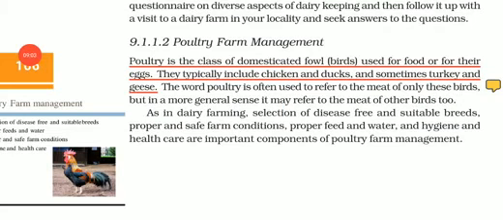Now let's come to the second part, that is poultry farm management. So as already studied, fowls are those birds which are domesticated, which are kept for some purpose. Otherwise they are only termed as birds, but now we are using the term fowl for poultry. Now here they typically include chicken and duck, sometimes turkey and geese.